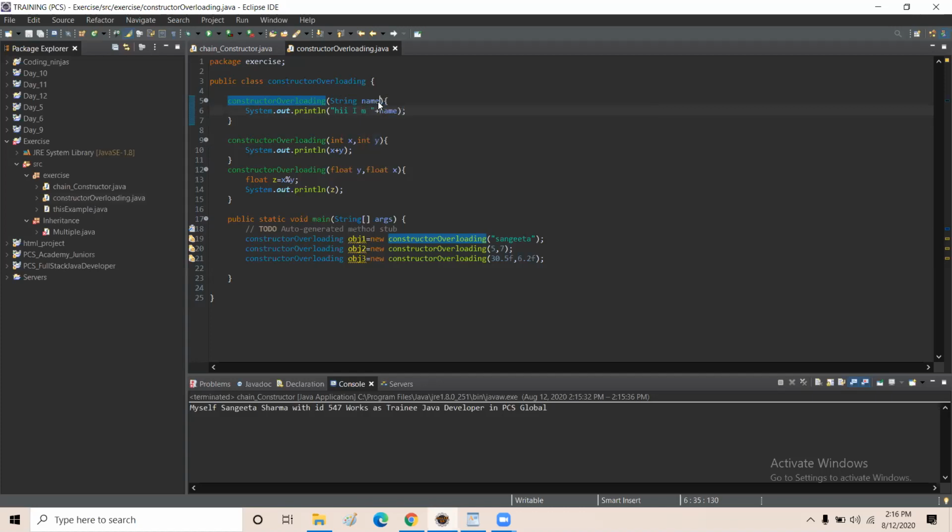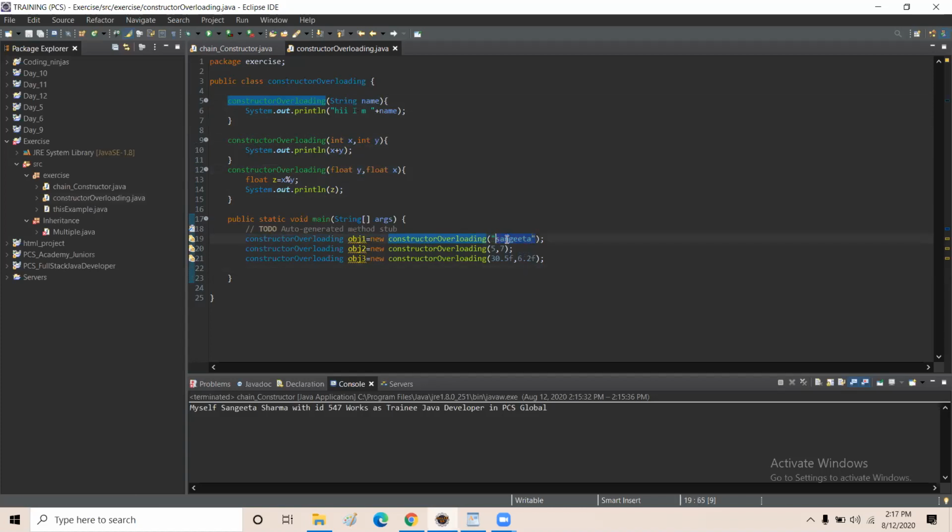In the first constructor I have used only a string name, only one parameter. In the second constructor I have used two parameters of integer type, and in the third constructor I have used parameters of float type.